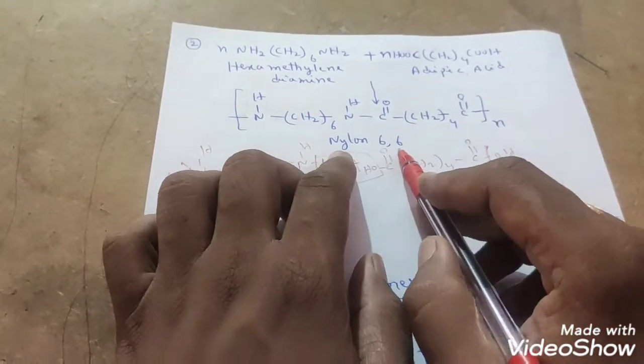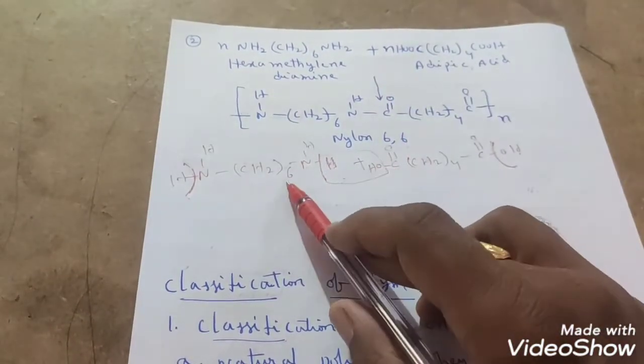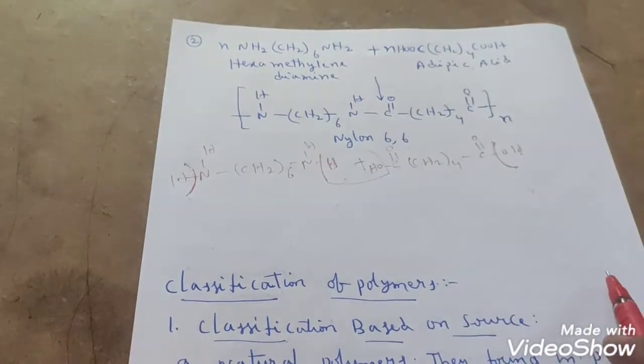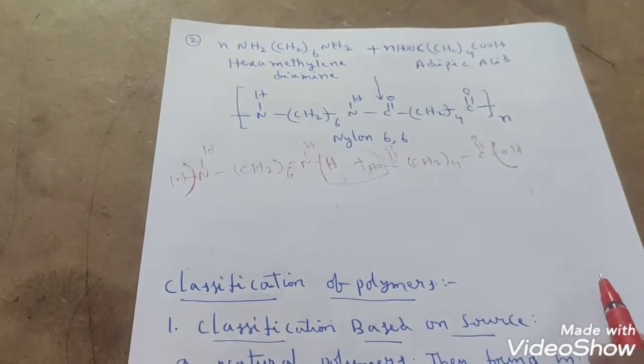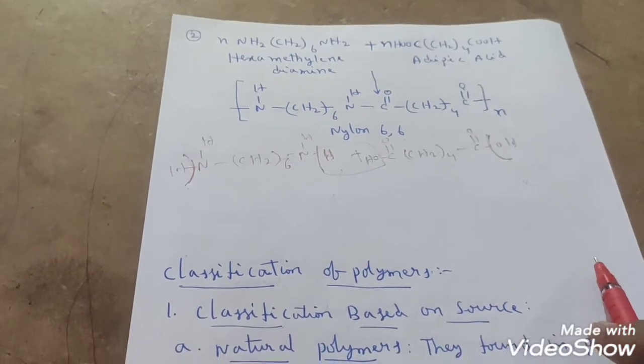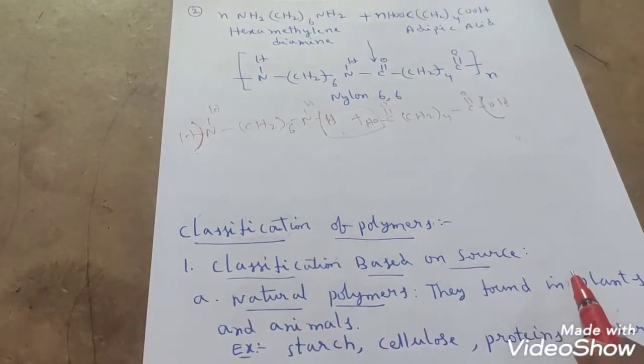So that's why we call this nylon 6,6, students. I hope everybody understood how we got nylon 6,6 from the respective monomers, hexamethylene diamine and adipic acid. Okay? These are some examples of polymers I have given to you.